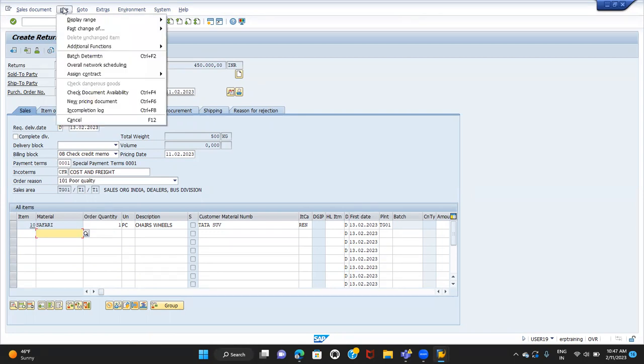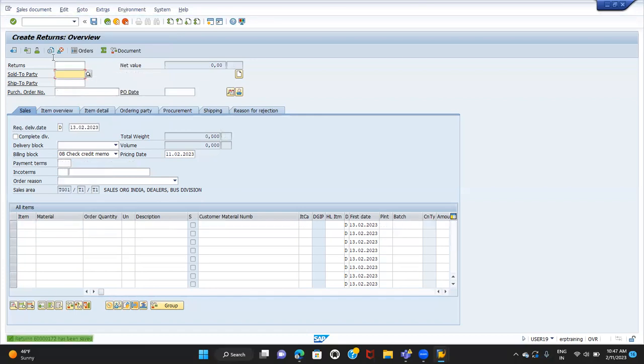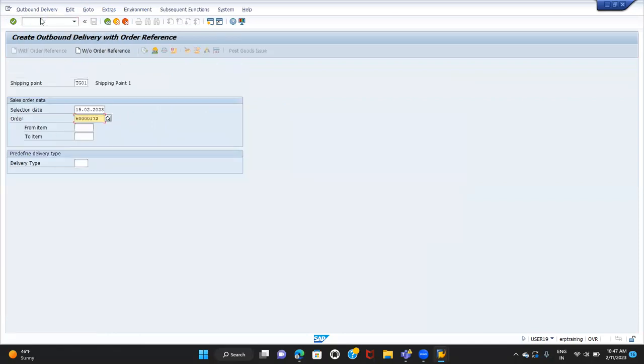And check the incompletion log. Document is complete. Save it. Okay, so now we are going to create the return delivery.